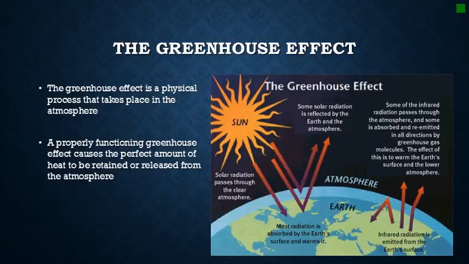Next, we're going to look at the greenhouse effect. The greenhouse effect is a physical process that takes place in the atmosphere. A properly functioning greenhouse effect causes the perfect amount of heat to be retained or released from the atmosphere. Examine the image to better understand how the Earth's surface is warmed through the greenhouse effect.